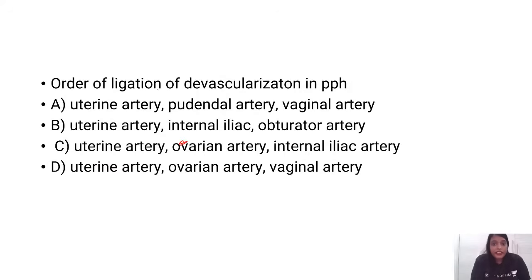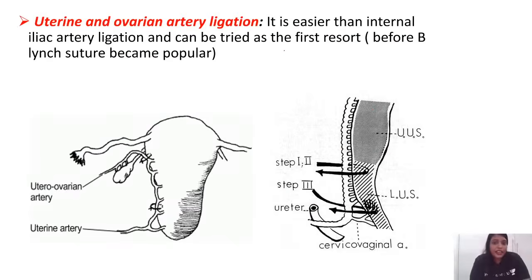Again, PPH is a very important topic, guys. This is something which all of you should have answered correct. So the order of ligation for devascularization in PPH. Whenever we do stepwise uterine artery devascularization, first, near the incision, you block the uterine artery. Then even if the bleeding doesn't stop after blocking the uterine artery, what do you do next? You're going to block the utero-ovarian anastomosis. So if they gave you ovarian artery as the next option, yes, your next option will be ovarian artery.